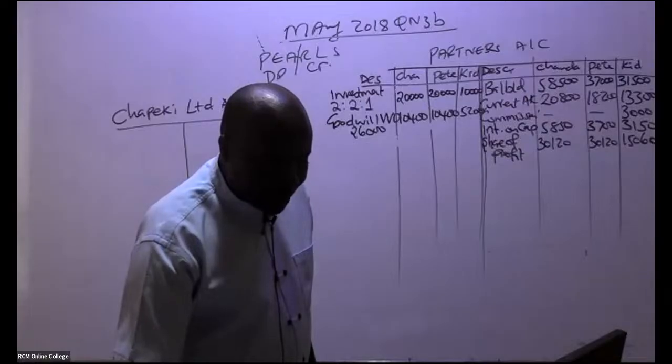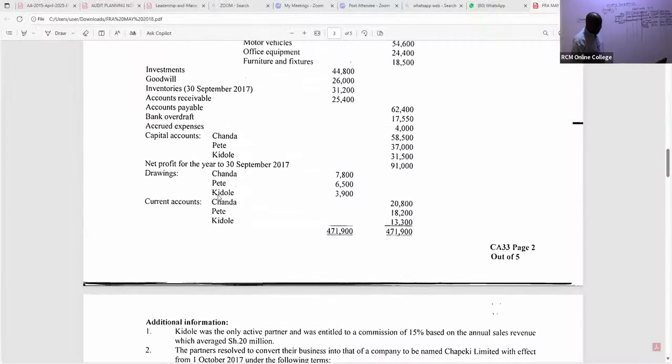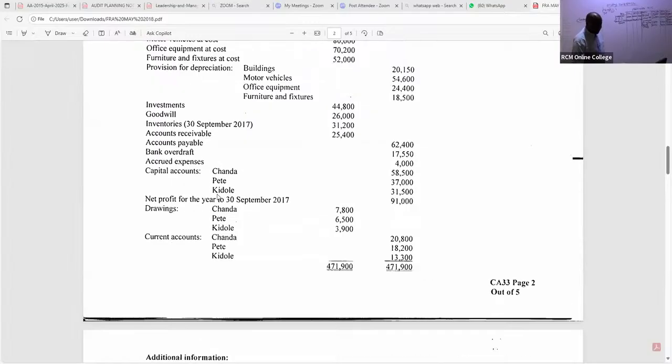So here we are. The capital accounts, I believe, we have already accrued. I hope we already have drawings, so let's capture the drawings. These are drawings for the partners, so we simply book them under the partners. Remember, drawings are like expenses, so you shall debit. Give us the drawings.